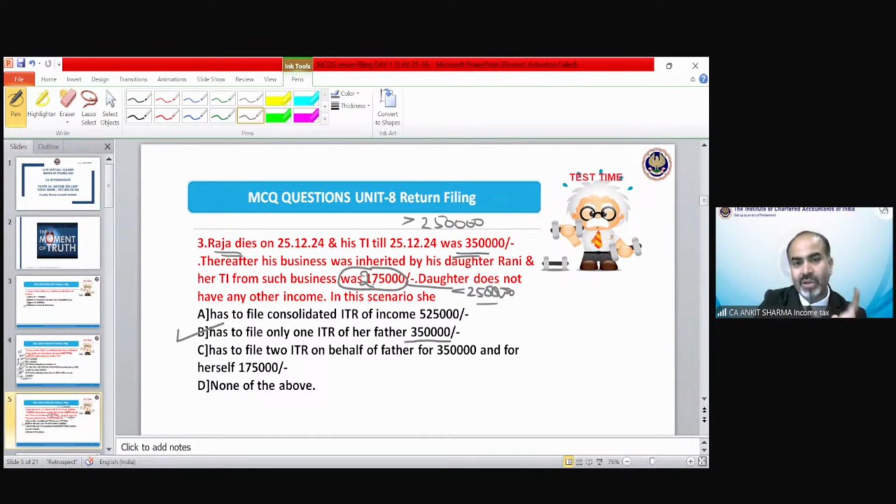But in this scenario, the correct answer would be only option B. This provision is given in the book. I just read it this morning, section 139(1), point number 2, compulsory return filing, and point number 4. In both cases, we discuss this kind of provision.